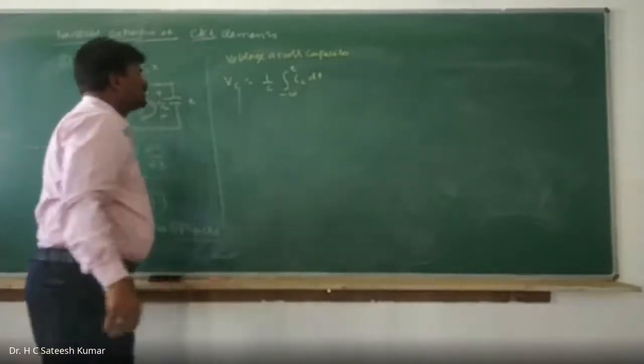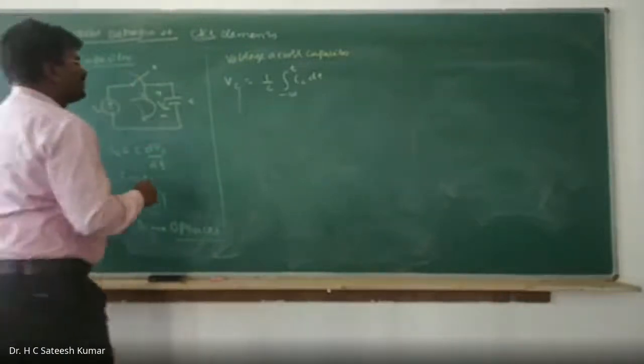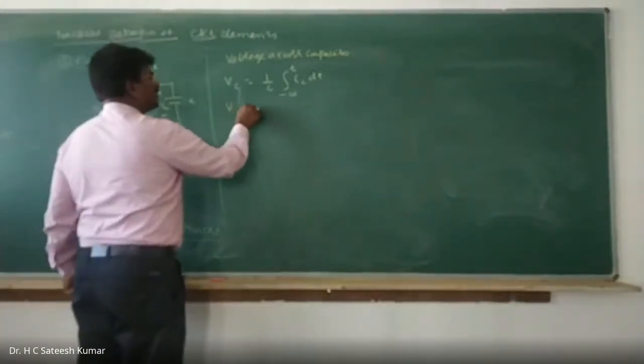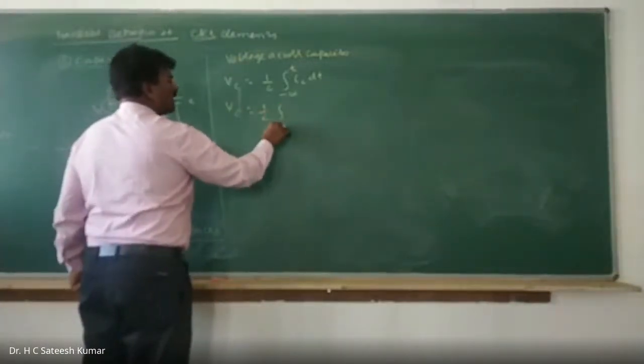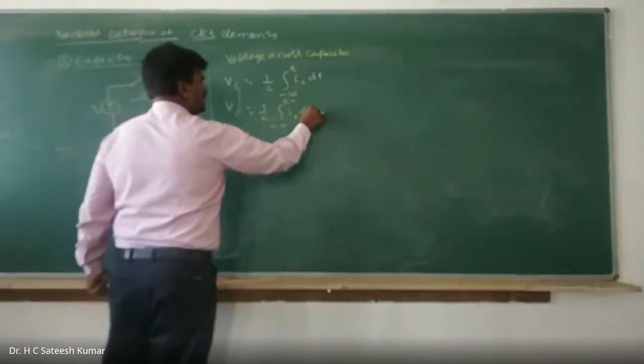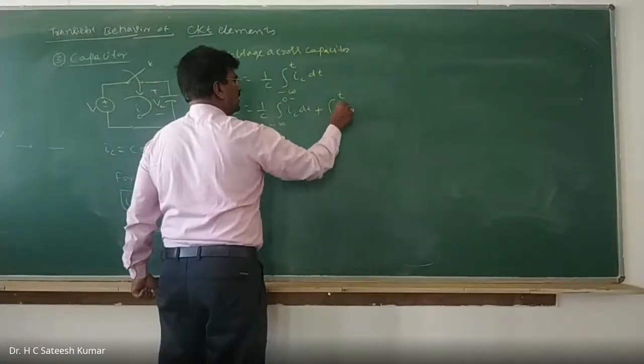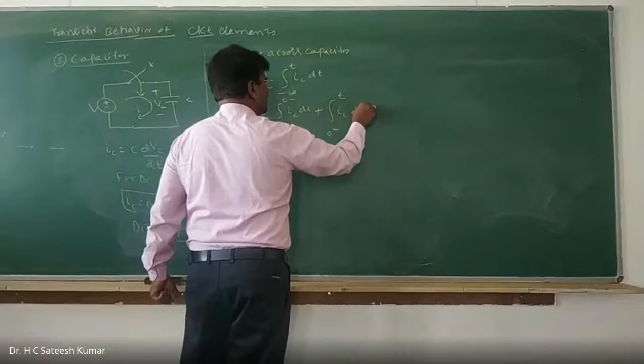So this is your voltage across the capacitor. Okay, this can be split as VC is equal to 1 by C, same method, integration from minus infinity to 0 minus of IC dt plus integration from 0 minus to t of IC dt.